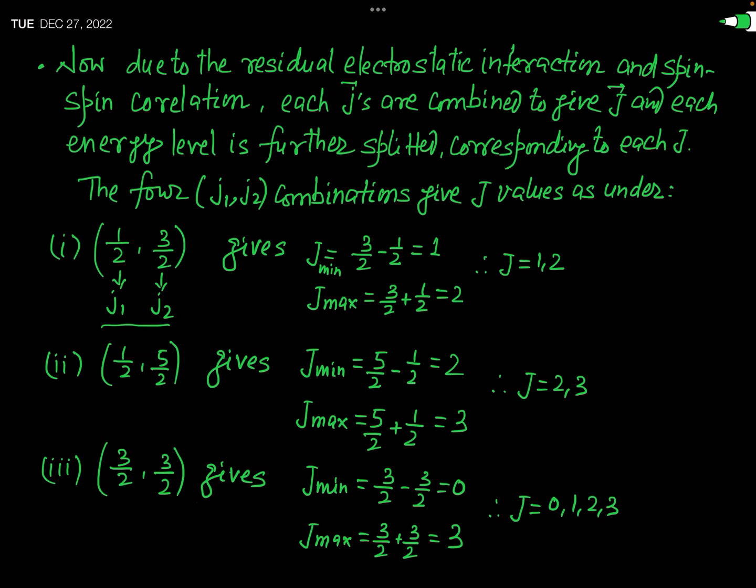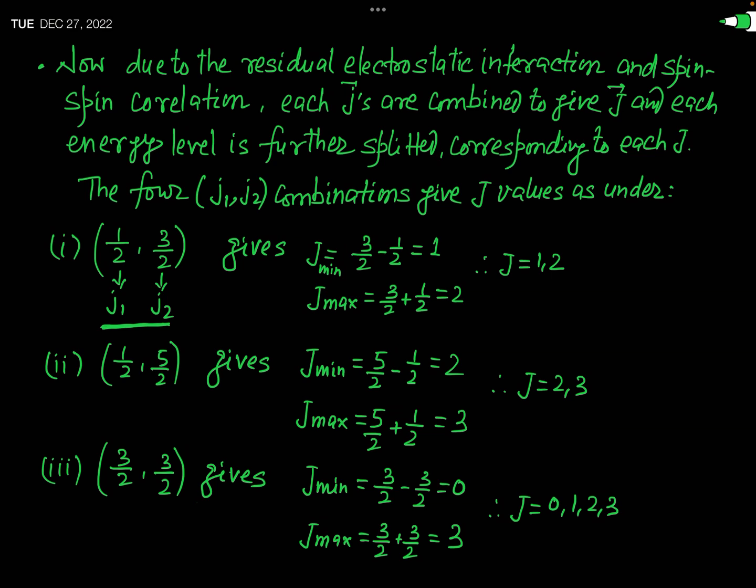The first combination is J1 equal to 1 by 2 and J2 equal to 3 by 2. Now we have to find the total quantum number capital J due to the coupling of this J1 and J2. As I have told you earlier, if you want to find the total quantum number J by the combination of a small j1 and a small j2, first of all we will find the minimum value of capital J.